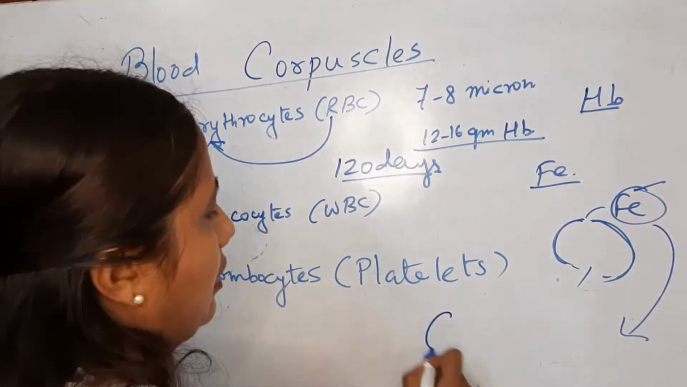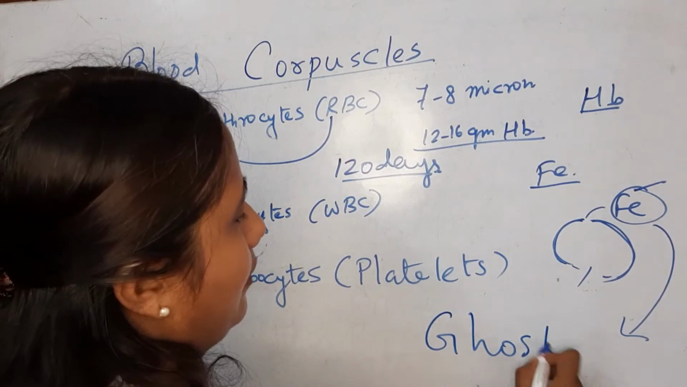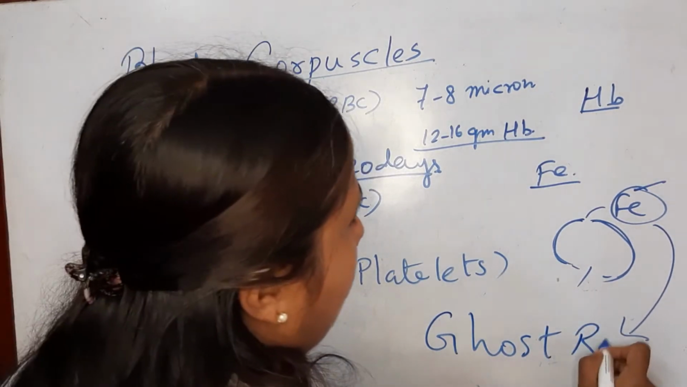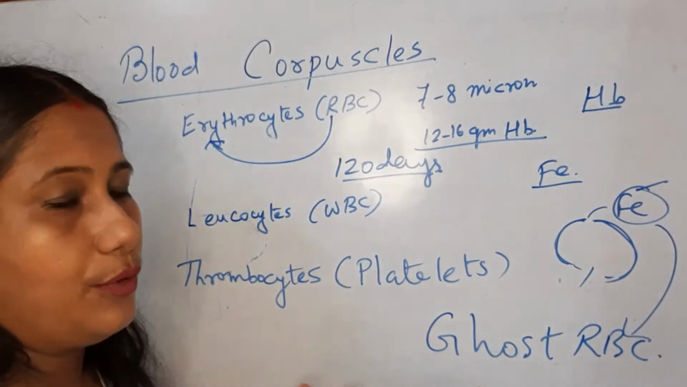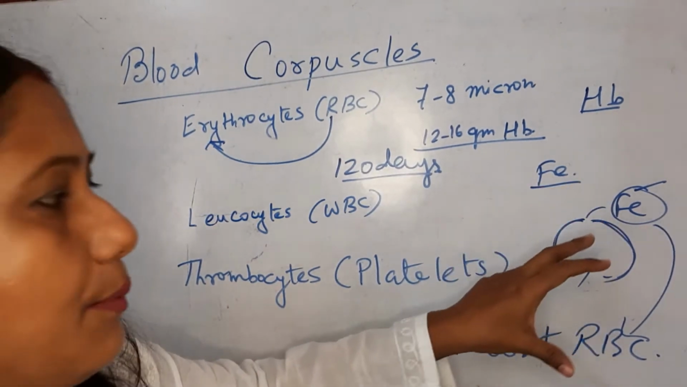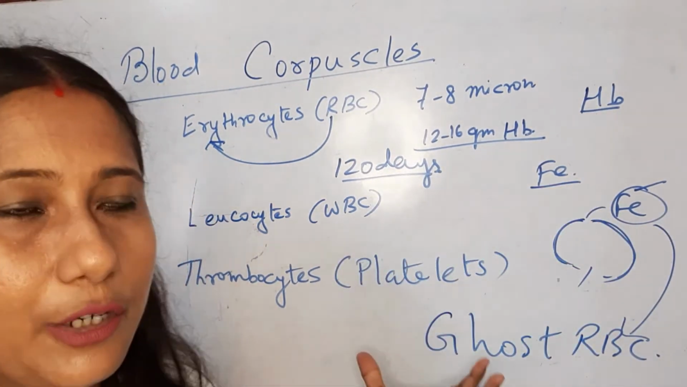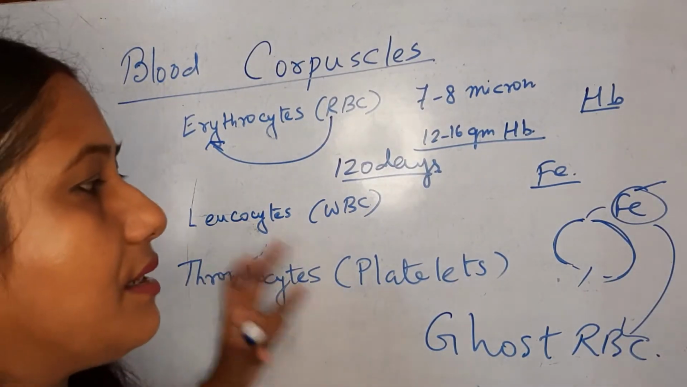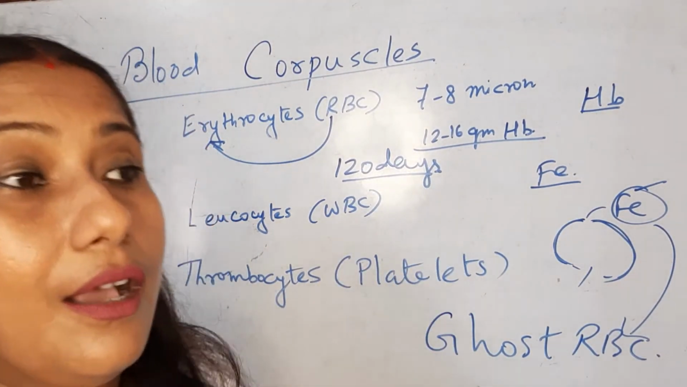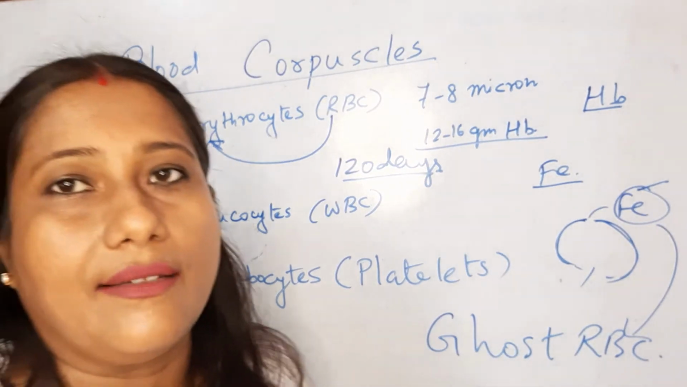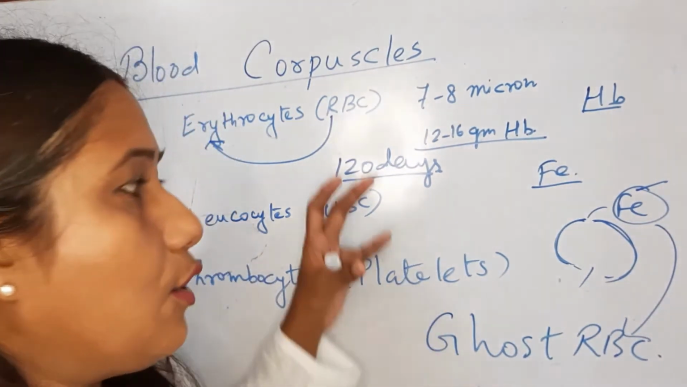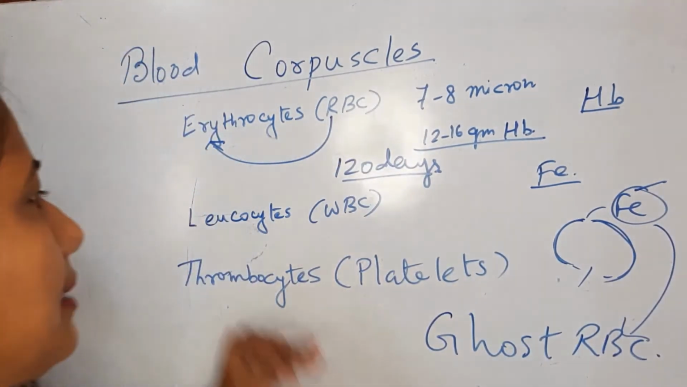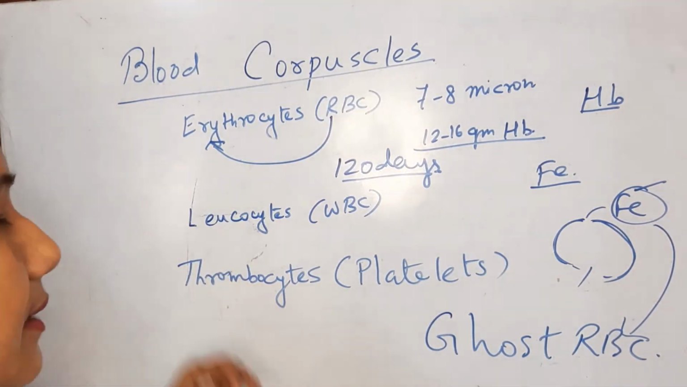Ghost RBC, this is a wonderful name. Ghost RBC is the RBC without any component, only the membrane of the RBC is left, and that is disintegrated totally. So in the liver the disintegration starts, and the complete disintegration takes place in the spleen. That's why the spleen is known as the graveyard of RBC. So I hope you understood this topic. Next I will discuss the leukocyte and then the thrombocyte.